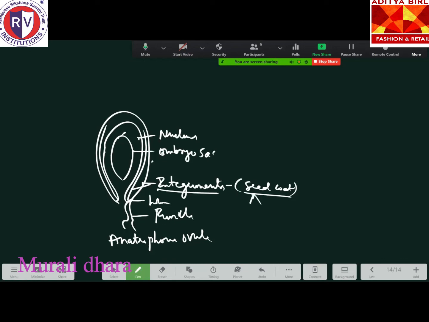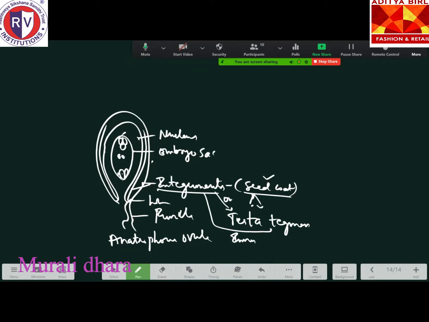What are the two types of seed coat? Can anyone tell me? Outer testa, inner tegmen. Remember, you can also write seed coat. The outer integuments form into testa, and the inner integuments form into tegmen. So testa and tegmen are the two seed coats produced from the integuments.